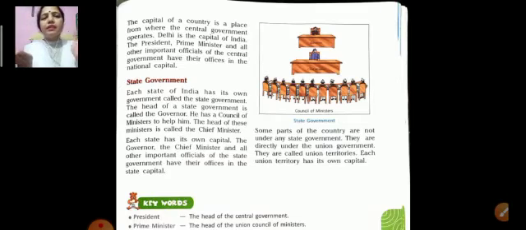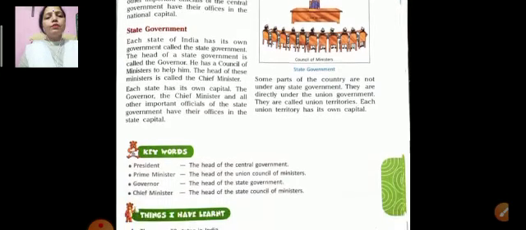What is the state government? Each state of India has its own government called the state government. The head of the state government is called the governor, and he has a council of ministers to help him. The head of these ministers is called the chief minister. Each state has its own capital. The governor, the chief minister, and all other important officials of the state government have their offices in the state capital. Some parts of the country are not under any state government. They are directly under the union government. They are called union territories. Each union territory has its own capital.